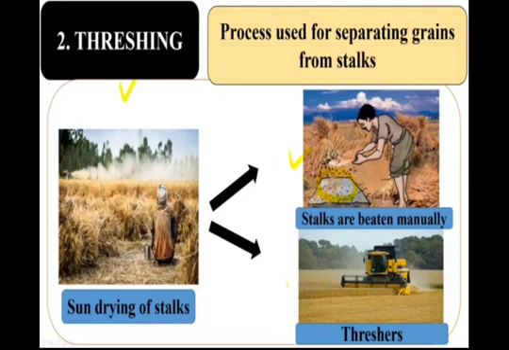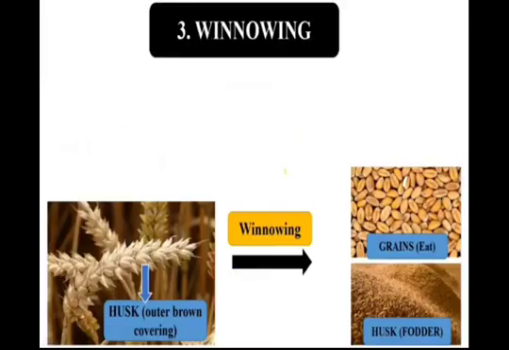If there are tons of grains, you can use a threshing machine. If it is not possible to beat it manually, there you have to use a threshing machine. Then only is it possible to separate. If acres of land or tons of grains are there, you can use this threshing machine. I hope you might have seen this threshing machine.